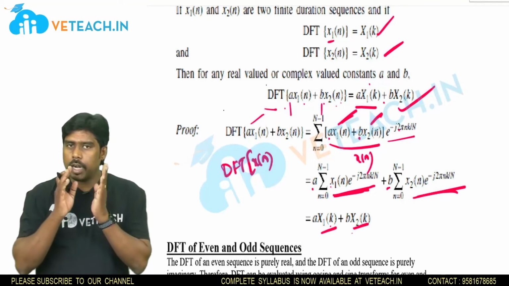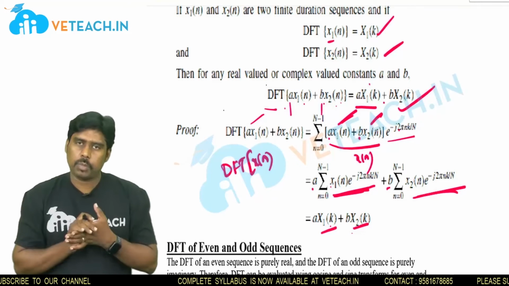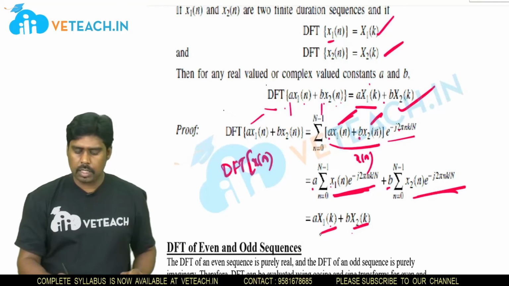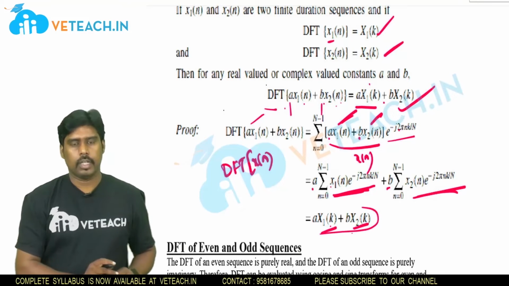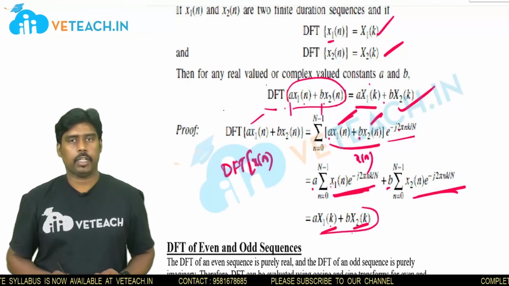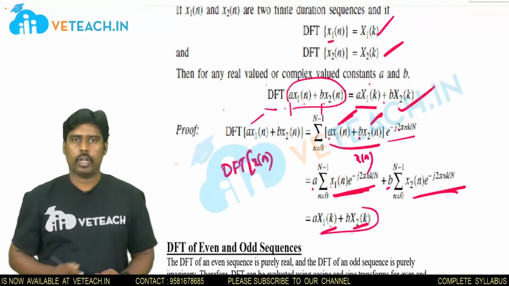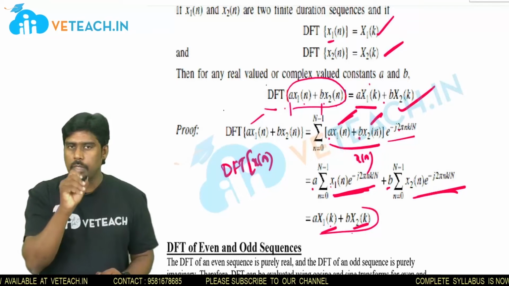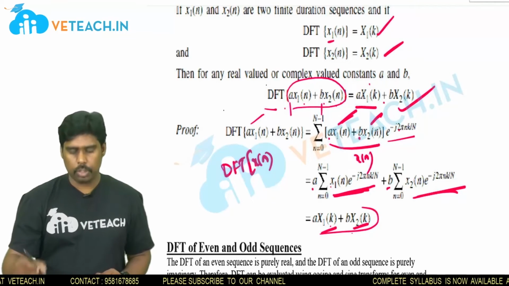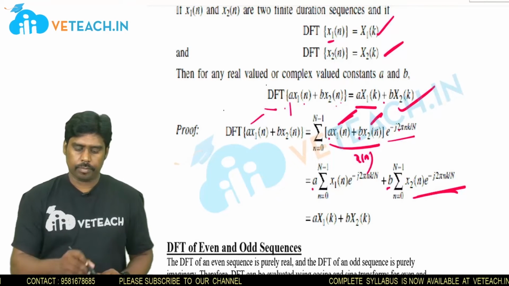Linearity means it has to satisfy the superposition principle. Superposition principle means the scaled sum of weighted inputs gives the sum of the scaled, weighted outputs. Already we have done this linear property in unit 1, checking whether the given system is a linear system or not. Based on the same concept, we are doing this part also. This is about the linear property.